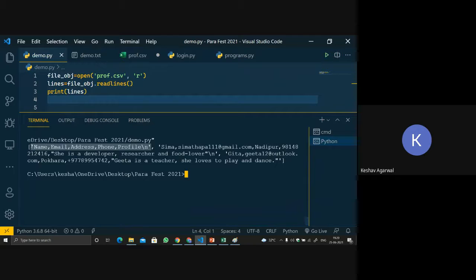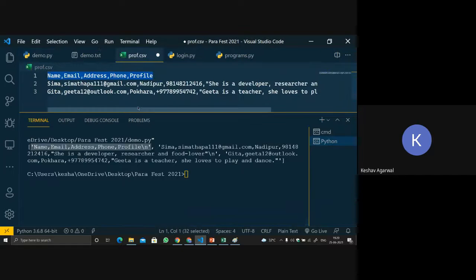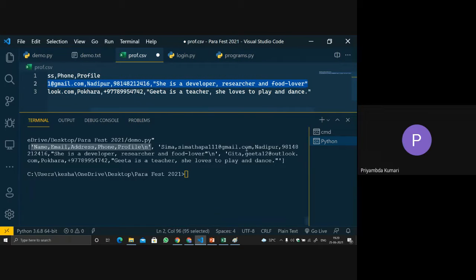See over here, we are getting the content of the first line. Then we are getting a comma. After that, we are getting the content of the second line till the next comma, till here. And then again we are getting the third line's content till the end. So this is how we can use readlines.